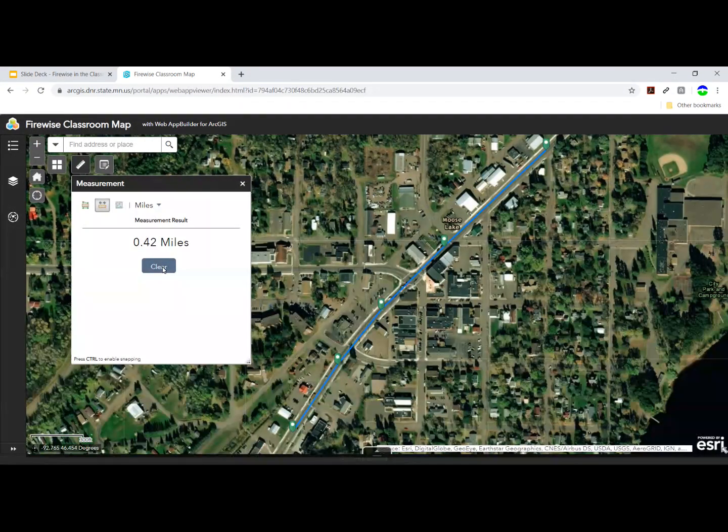The reason the measure tools are important is as you're creating these Firewise risk assessments, you may need to measure things like how long the driveway is, or how wide the house is, how far the trees are from the house itself. Let's clear this measure tool and get to the heart of what you'll be doing today.